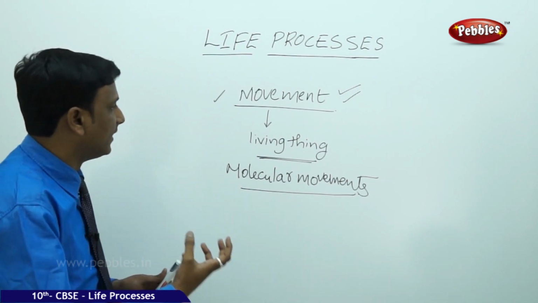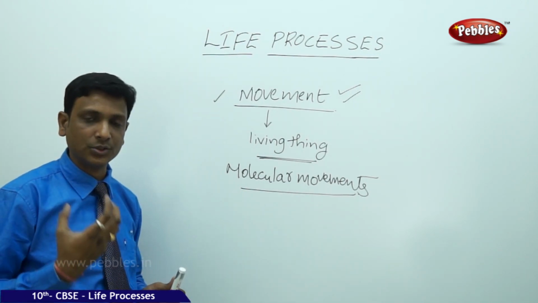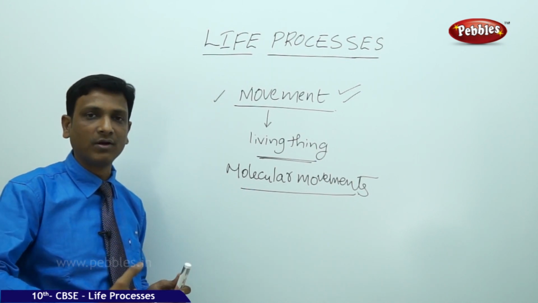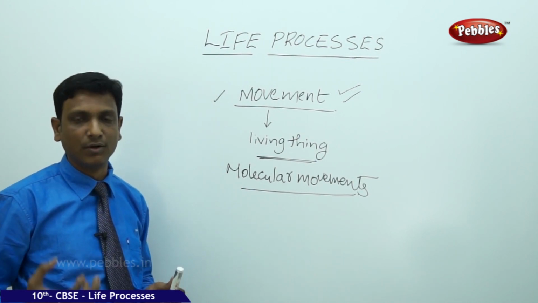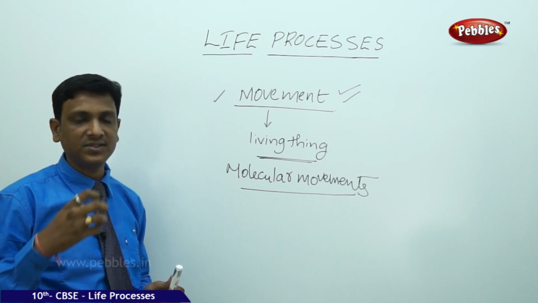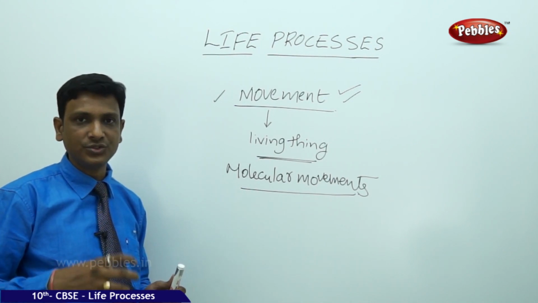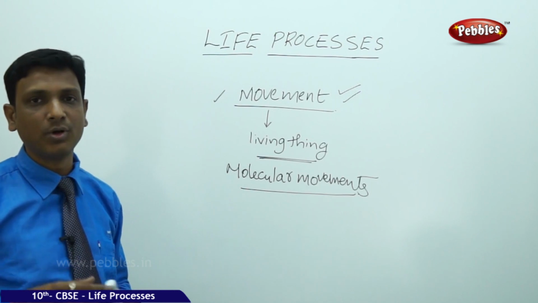So the molecular movements are very important. And not only that, if we find an organized system, an organization is found. So this is what we can use to say that this is living and this is non-living.